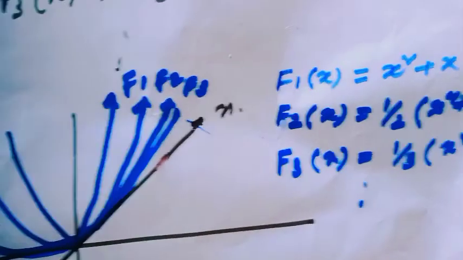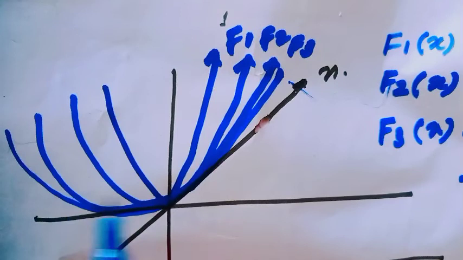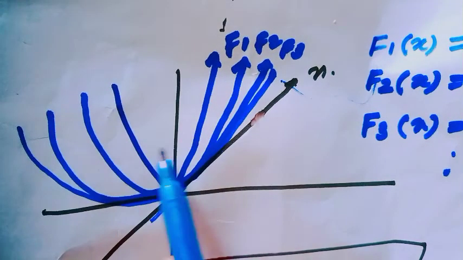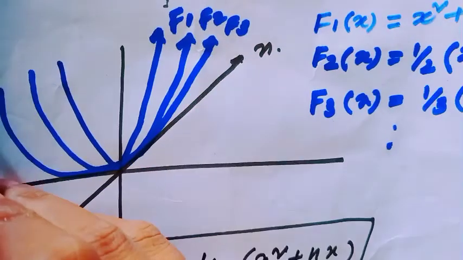So the picture would be: notice this is the line x and this is f1, f2, f3, here would be f4, such type.